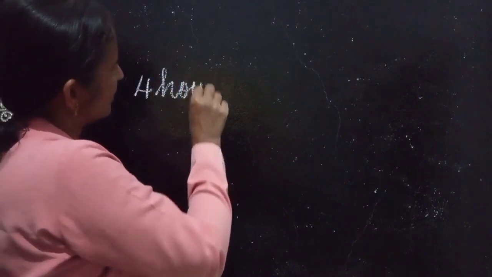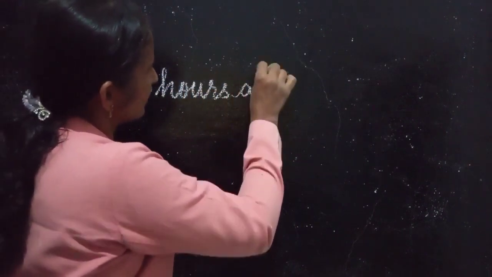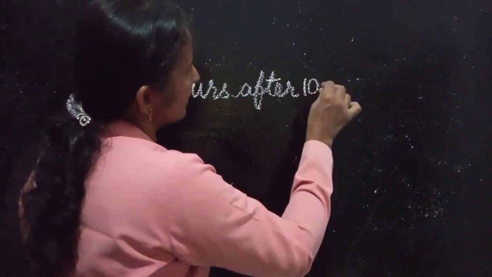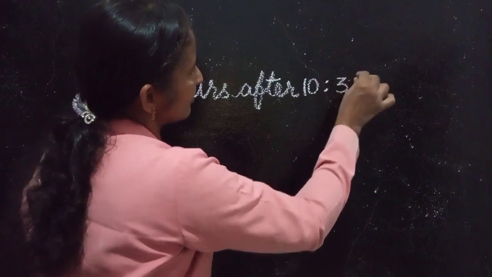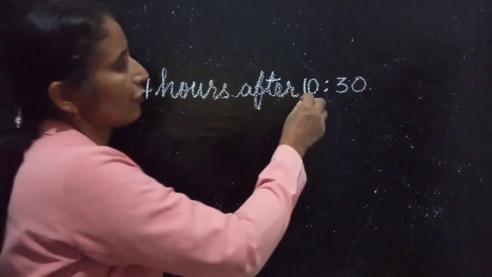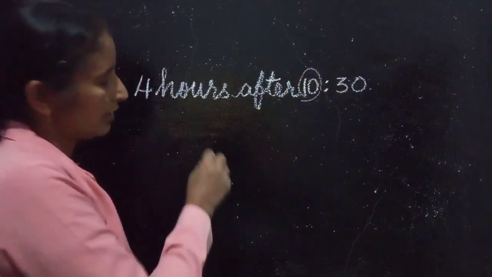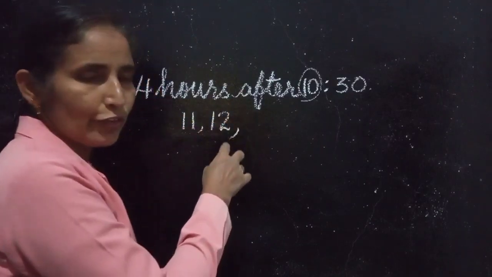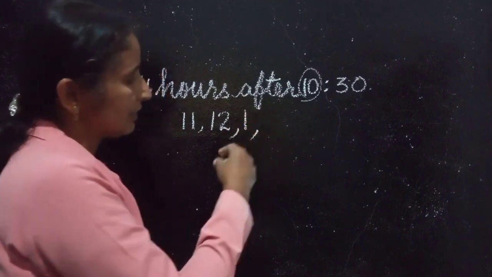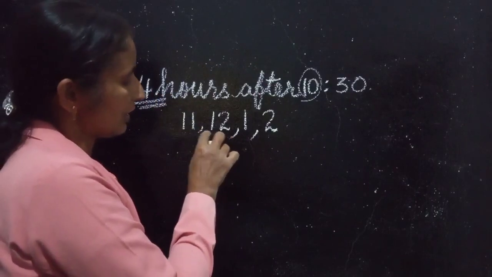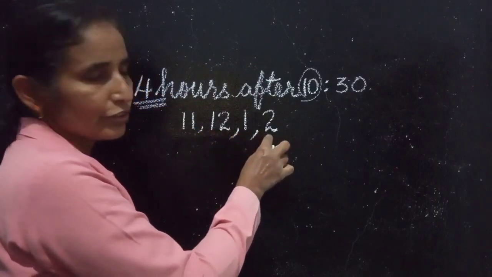Question. 4 hours after 10:30. What is the time 4 hours after 10:30? After 10, 11. After 11, 12. After 12, we read the time as 1. Then after 1, 2. 4 hours: 1, 2, 3, 4.